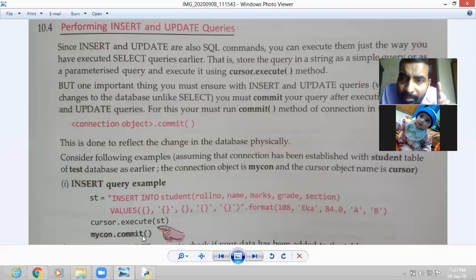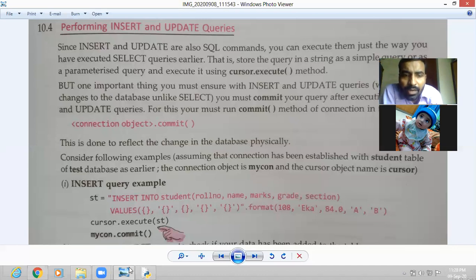If you do not write commit with the connection name, you will insert, but the record will not be saved in the table.